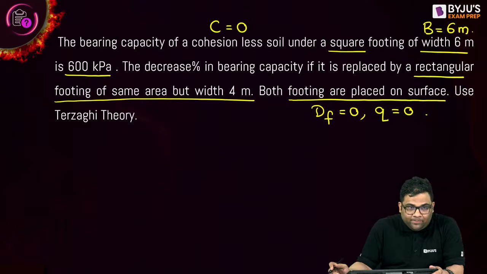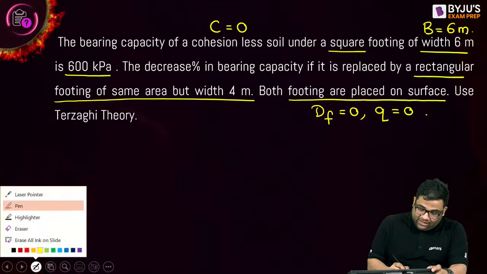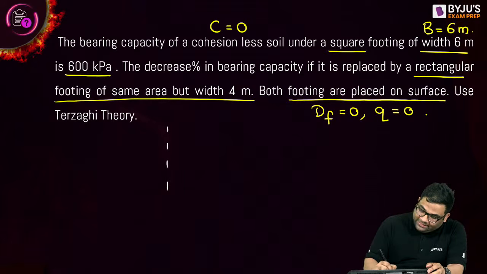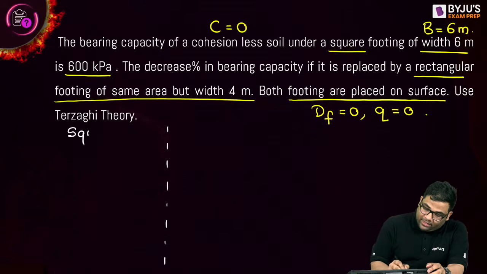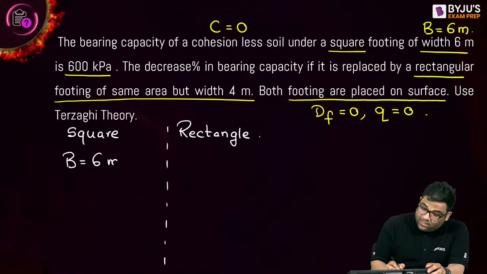Use Terzaghi theory. When they ask a comparison question, remember that in the GATE examination, not only for Geotech, for any kind of subject, if they are asking a comparison question, first you write both the cases separately so that you can distinguish. The first thing is square, the second thing is rectangle. For the square, width is 6 meter. For the rectangle, width is given 4 meter.